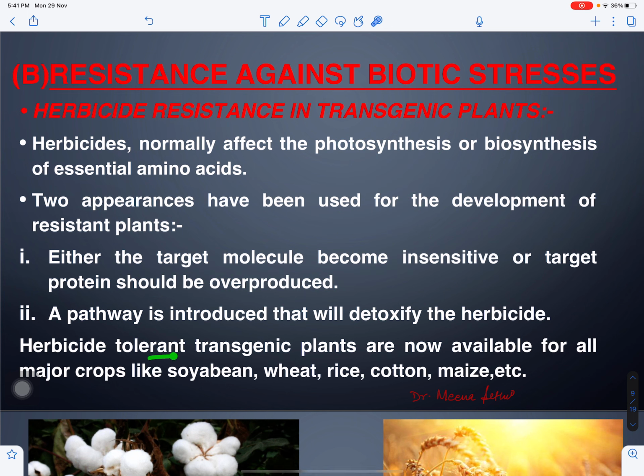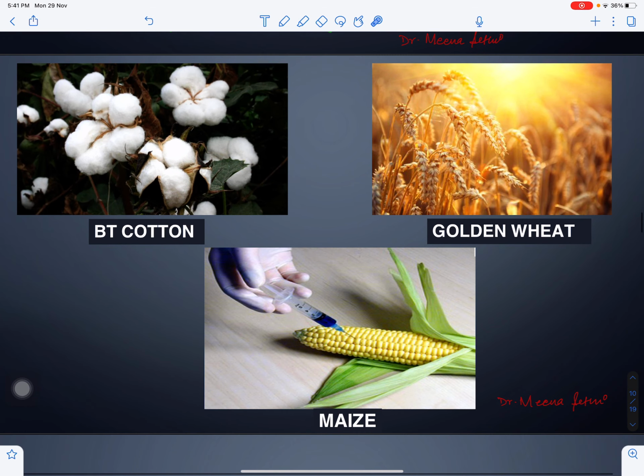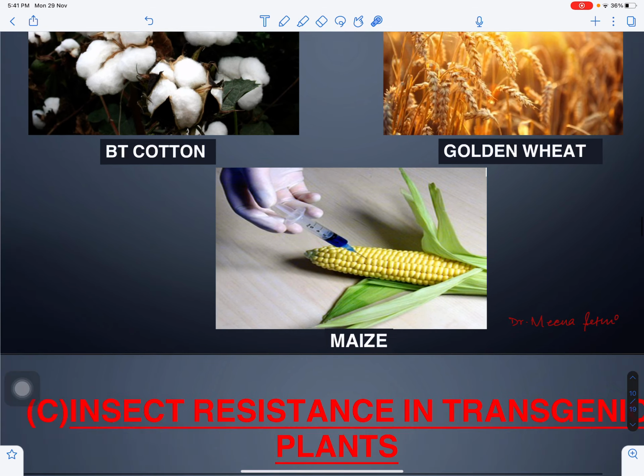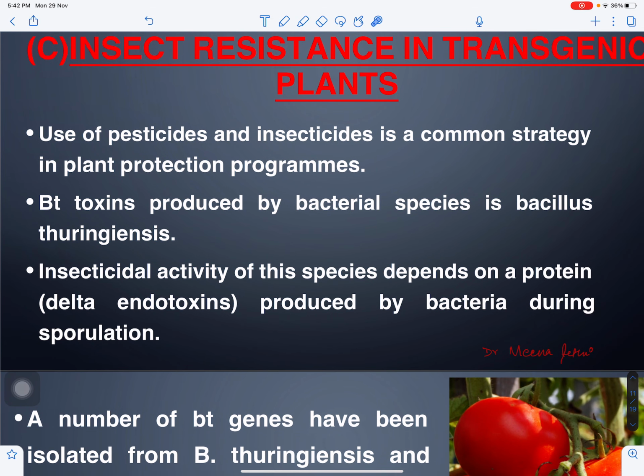So we can create herbicide tolerant transgenic plants like soybean, wheat, rice, cotton and maize plant which can tolerate these herbicides, BT cotton, golden wheat and maize plant. Then insect resistant transgenic plants. I mean, we are creating plants which are naturally resistant to pests or insects. One of the best examples is BT cotton.